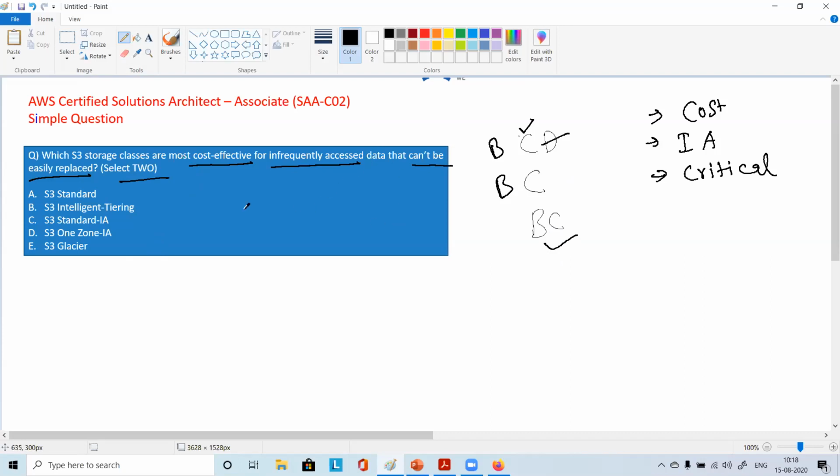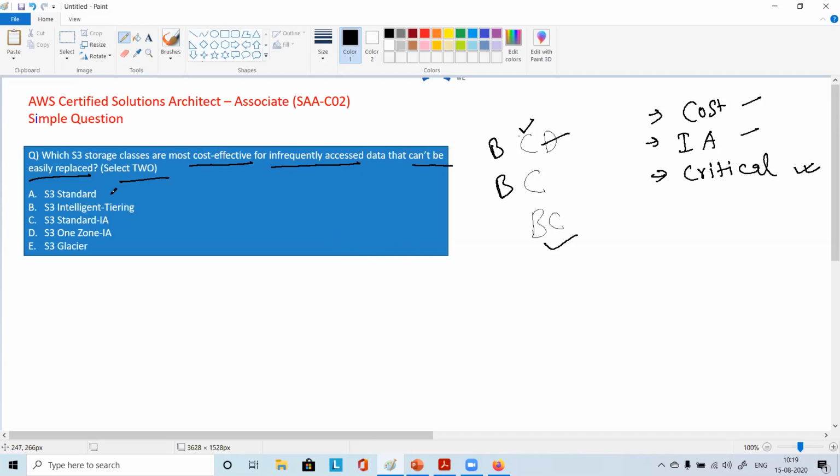Let's see one by one. So it says S3 Standard, right? One of the best classes, and the costliest, and I think because of that reason you have not chosen it. If we don't consider cost, then maybe for infrequently accessed things, it is high cost. S3 Standard is for frequent access, and obviously for critical data it is good.